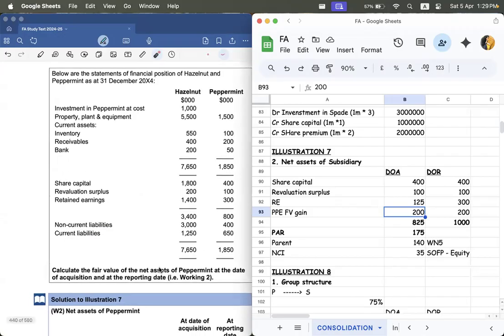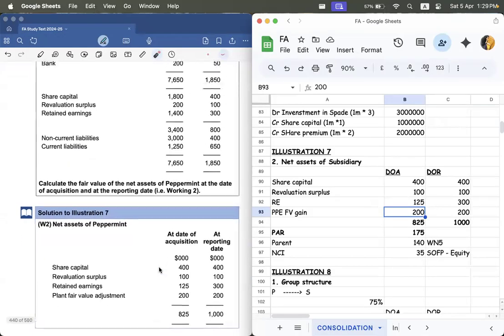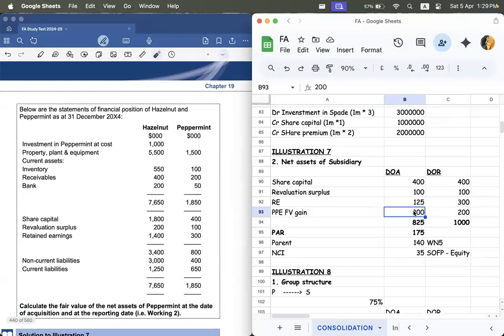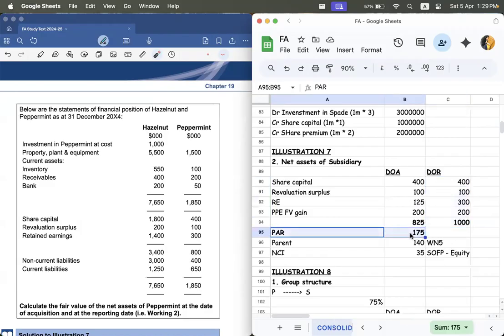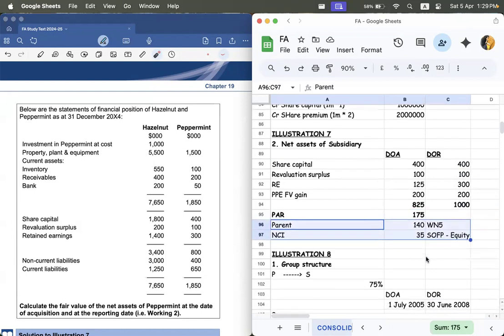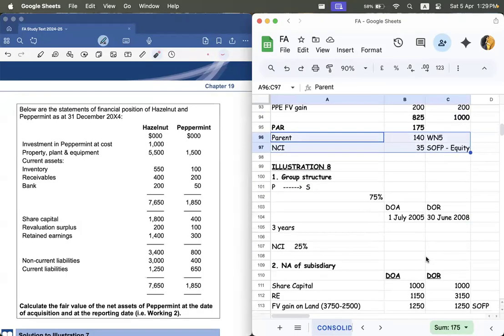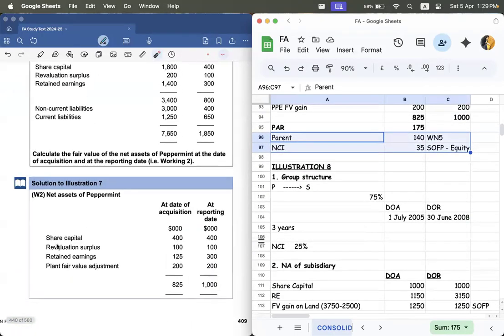So you're going to take the revaluation fair value gain that has happened in DOR has happened in DOA as well. And then you're going to total both of the columns together. And the difference is 175, which is PAR. And you're going to split it between the parent and NCI. And you're going to take it into later workings.